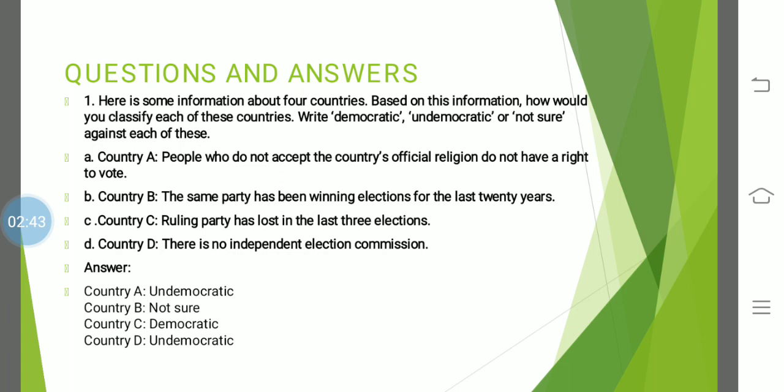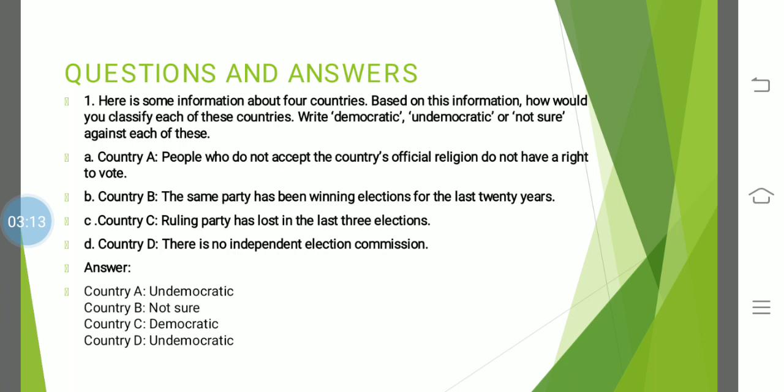Next, the ruling party has lost in the last 3 elections. Yes. So what is democracy? Where every party gets a fair chance in elections. If the party which has been ruling for so many years is losing the elections, that means the people have a right to choose. They are choosing and they are removing the person who is in power.